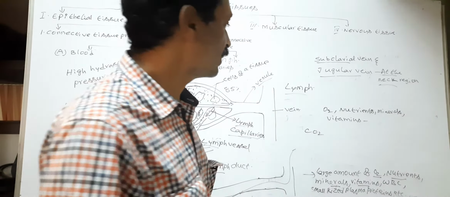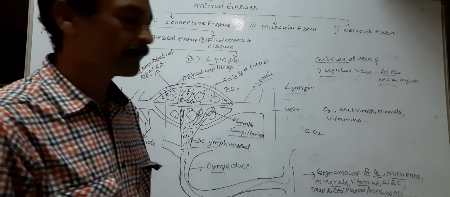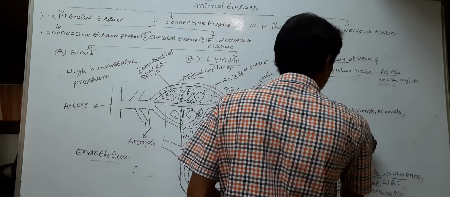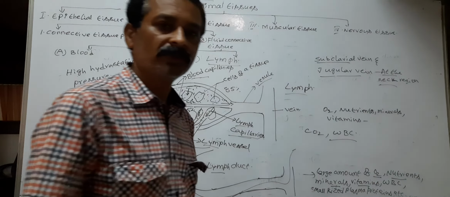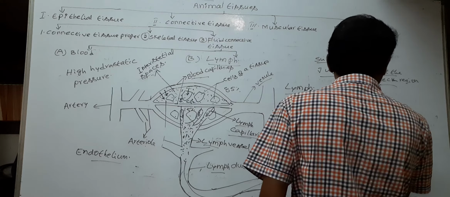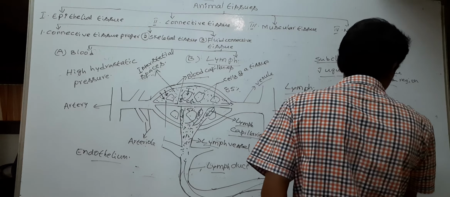So lymph contains a large amount of CO2. It contains WBC, and a small amount of water.